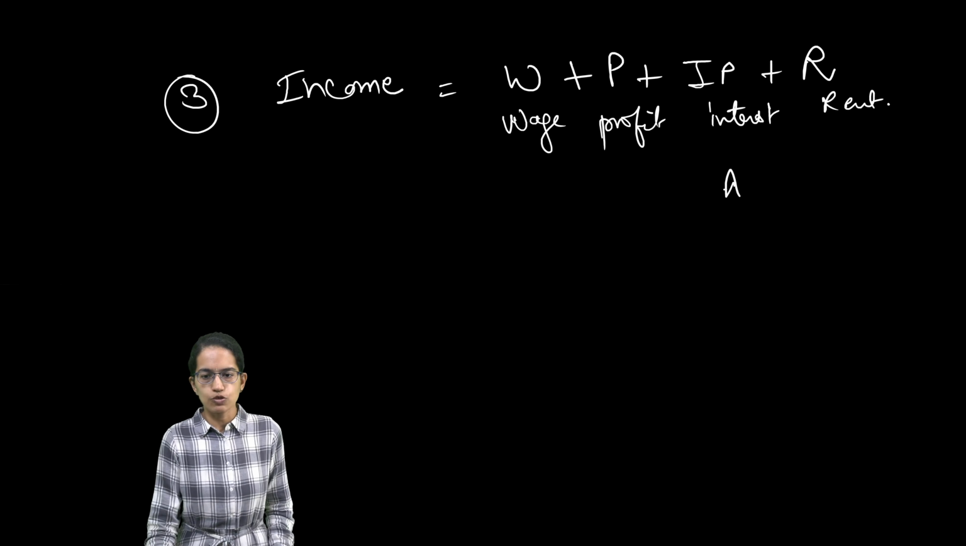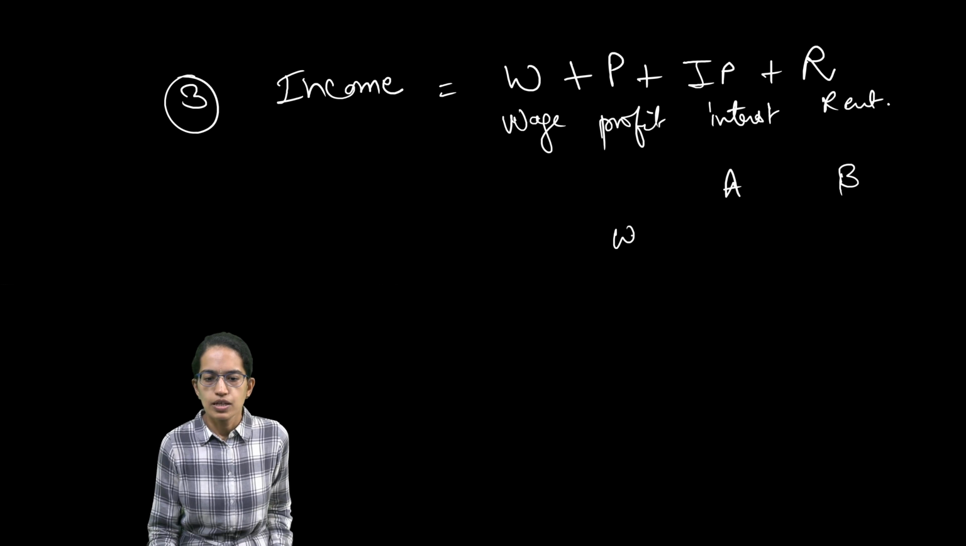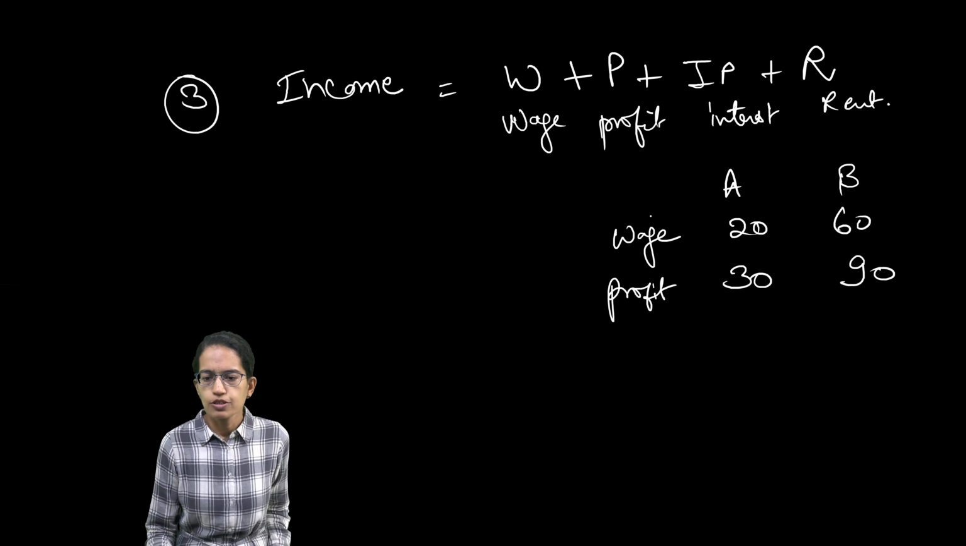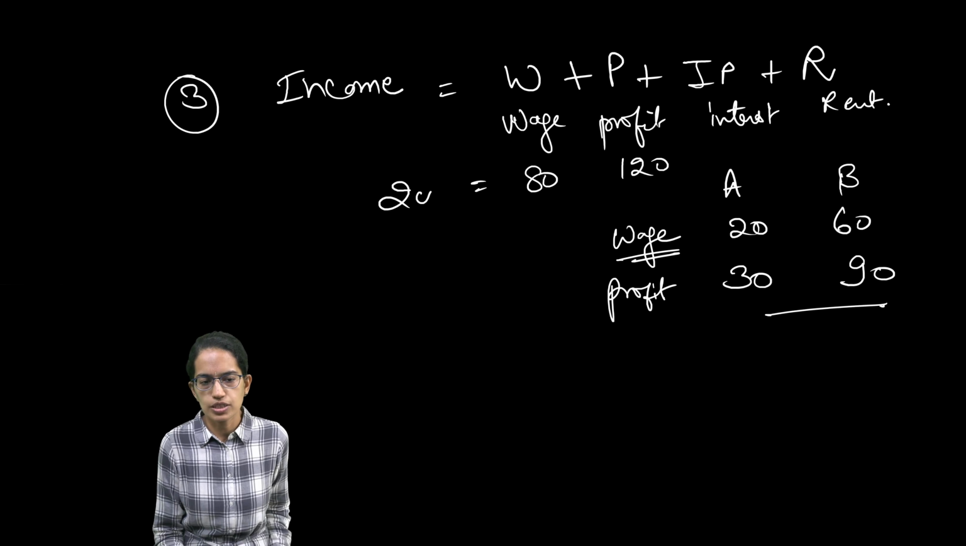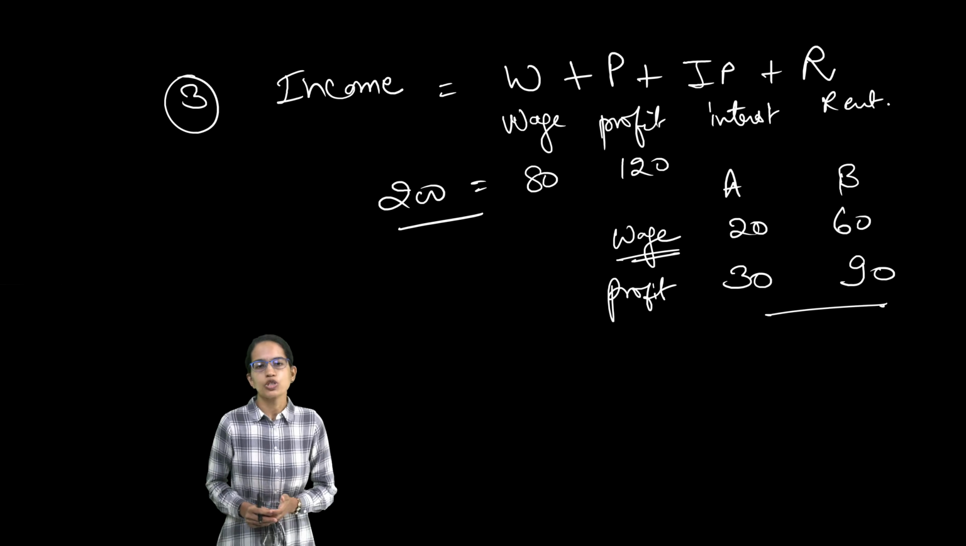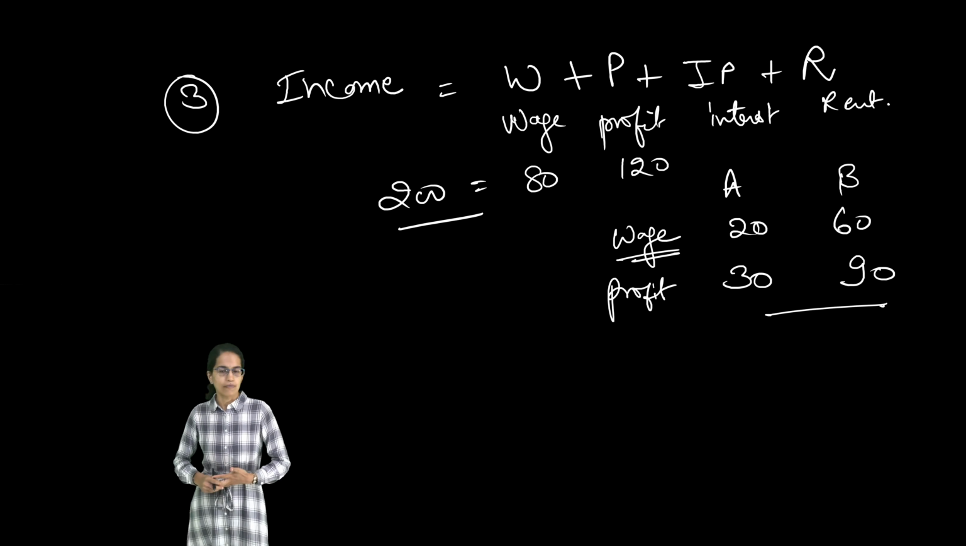Now let's say there is firm A and firm B. The wages of firm A and B, and the profits of firm A and B. So wages are, let's say, 20 and 60. Profit is 30 and 90. So the total wages would be 80. The total profit would be 120, and the total amount generated through the income method would be 200. As simple as that. So three methods of calculating income are here.